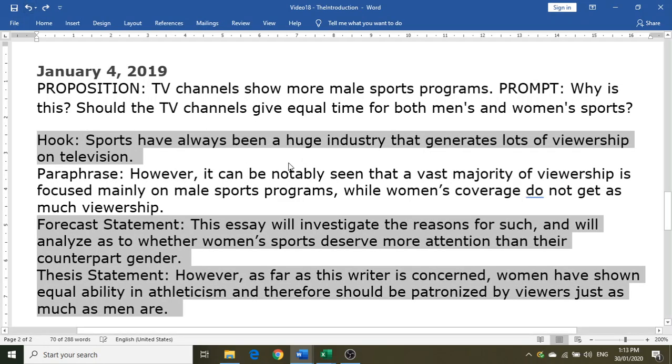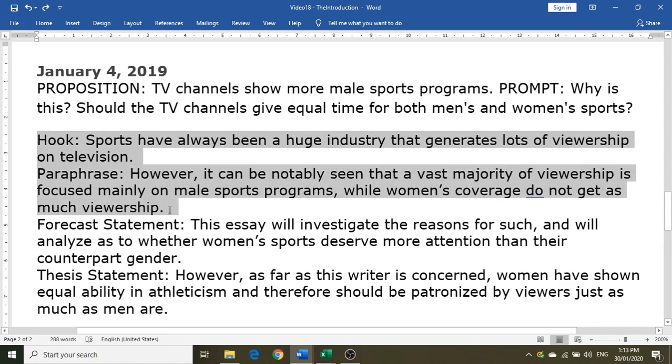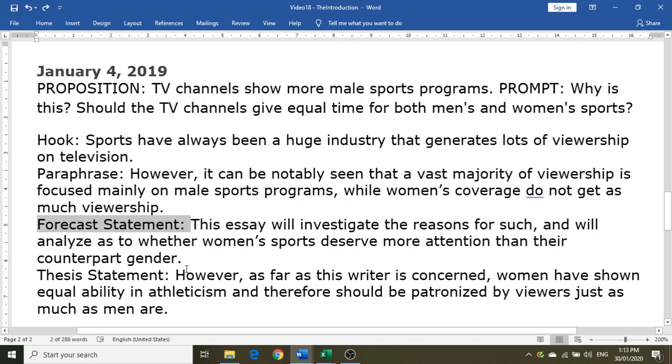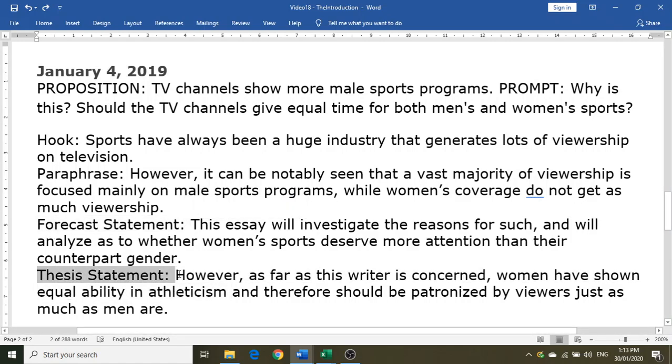But some people really like fulsome introductory paragraphs, so I don't blame them for such. Personally, I really just use the hook all the time and the paraphrase, and then I just stop there. I really don't like the forecast statements or the thesis statements. To me, the forecast statement is really quite obvious that you're going to be discussing this issue, so I don't really need to say it anymore. And then the thesis statement, the reason why I don't like it is because I'd rather keep the reader in suspense, and I would rather have my opinions categorically stated towards the end of the essay.